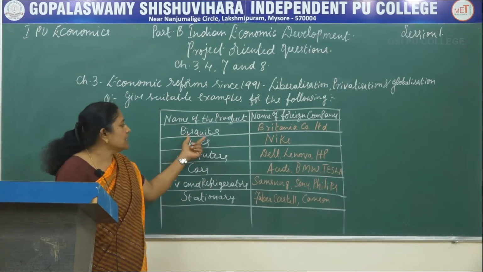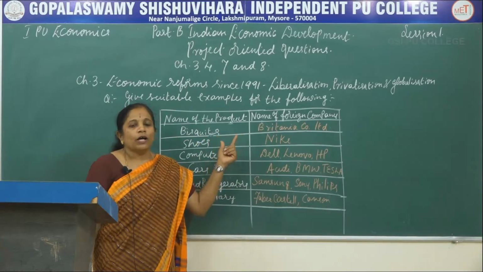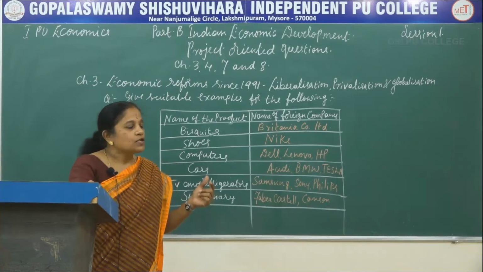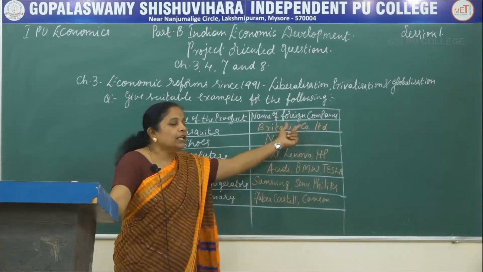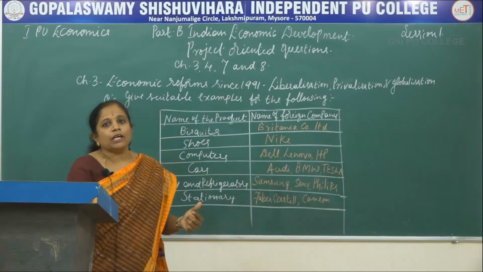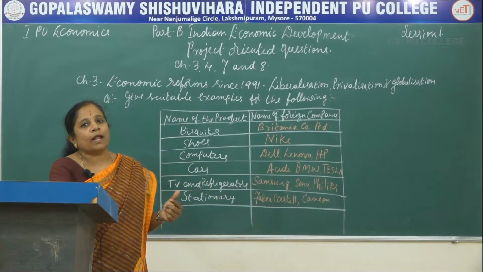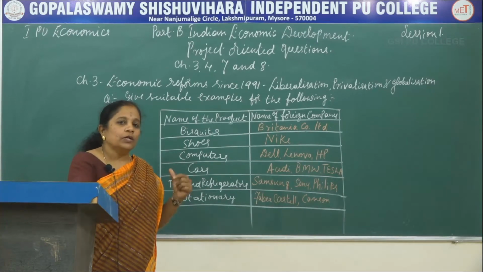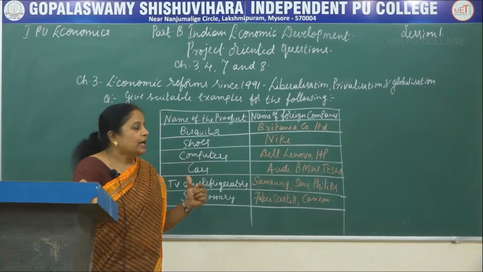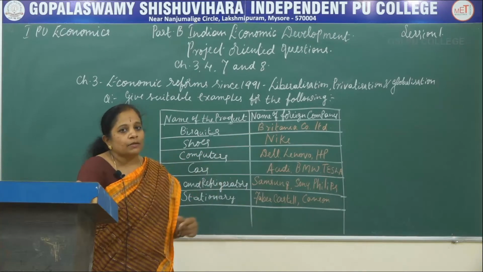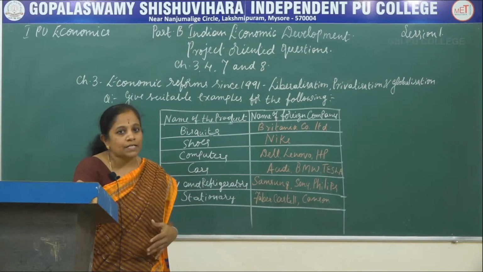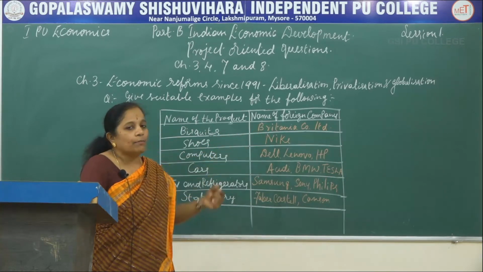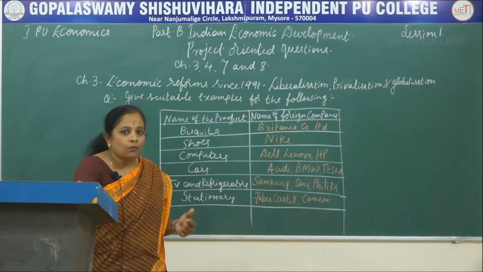The first one is biscuits. It is a snack or refreshment. Britannia Company Limited is the major foreign company supplying biscuits to our population, and you all know its Marie biscuit. When you write about biscuits, if you write Britannia Company Limited, then you will get 1 mark.